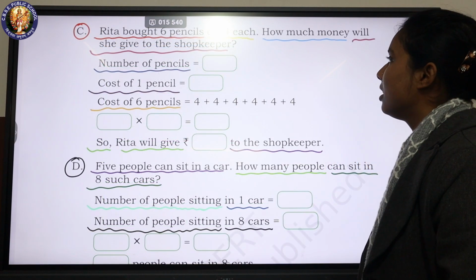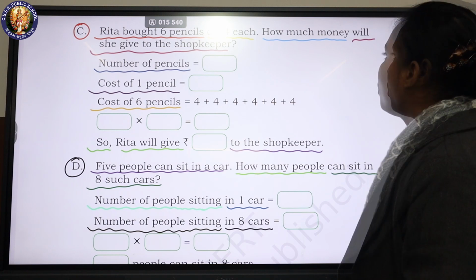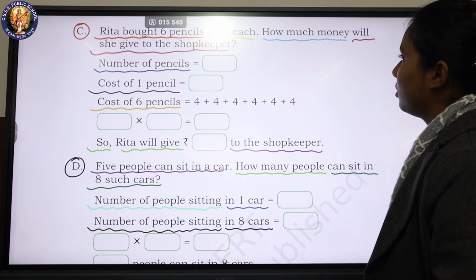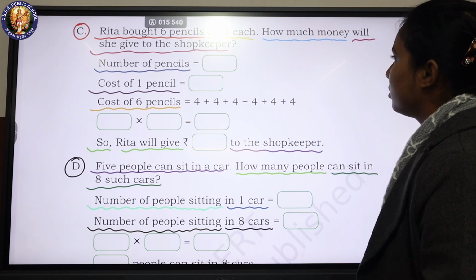C. Rita bought 6 pencils of rupee 4 each. How much money will she give to the shopkeeper?